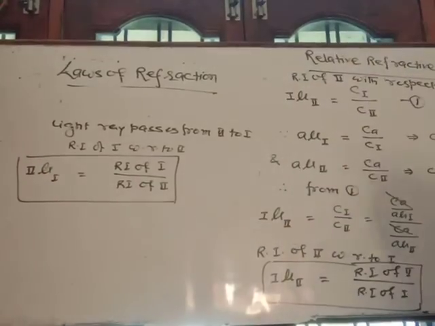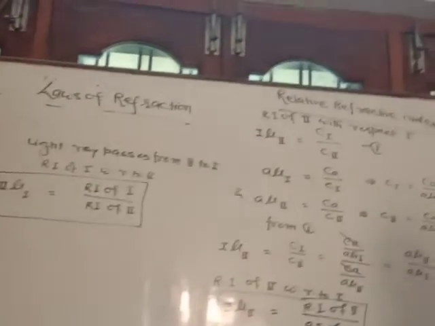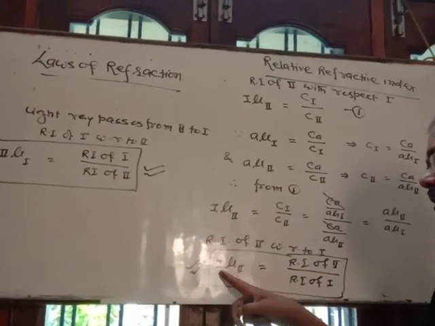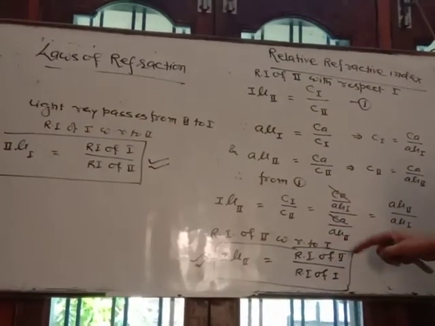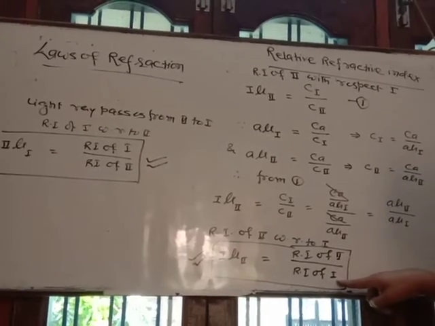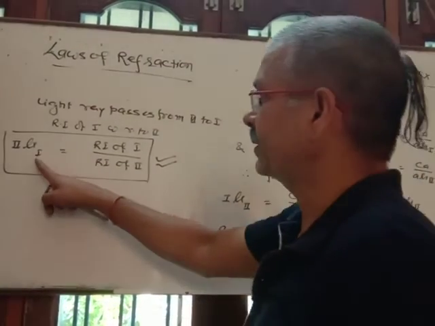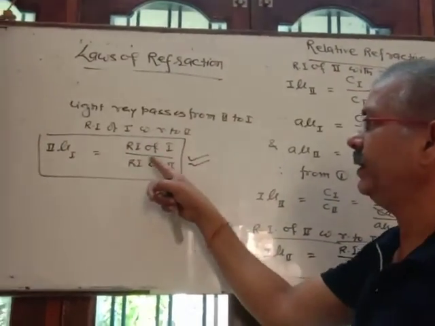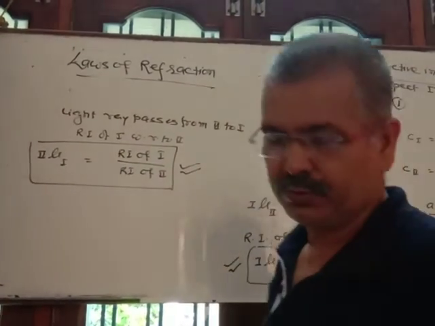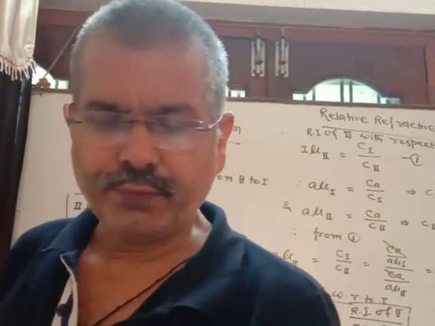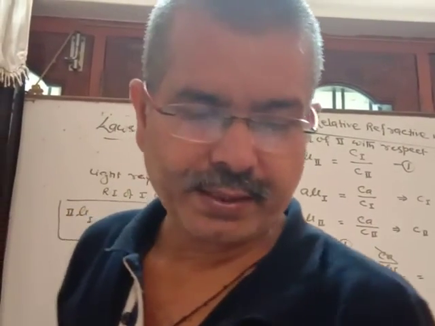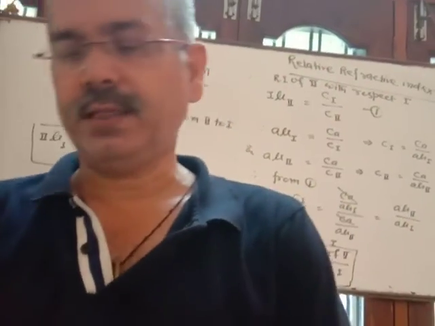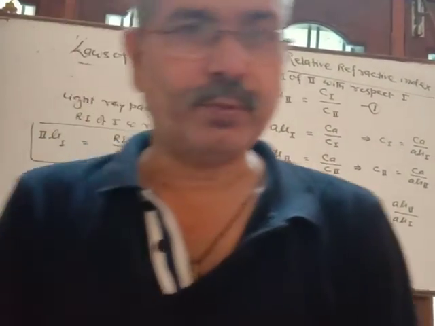Clear? Remember it. The relative refractive index of the second with respect to the first is equal to the refractive index of the second upon the refractive index of the first. Similarly, the refractive index of the first with respect to the second is equal to the refractive index of the first upon the refractive index of the second. So this is relative refractive index and absolute refractive index. And tomorrow we will discuss the numericals based on these questions, these problems. Okay, thank you.